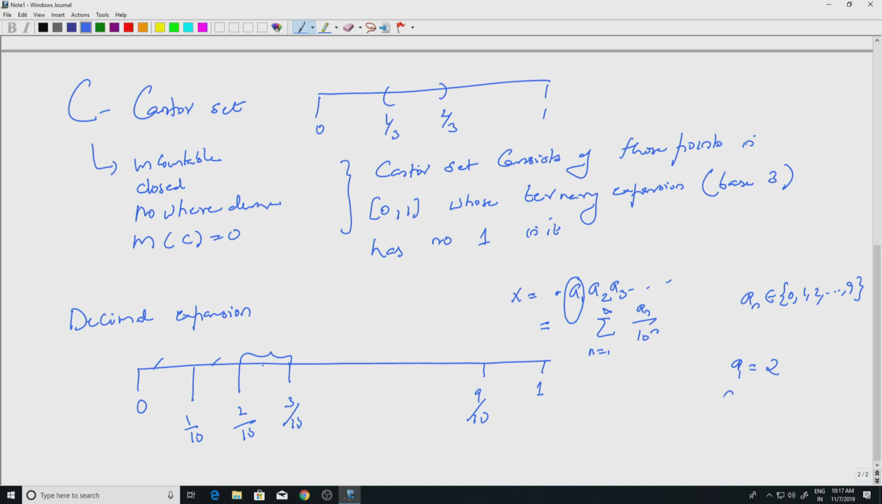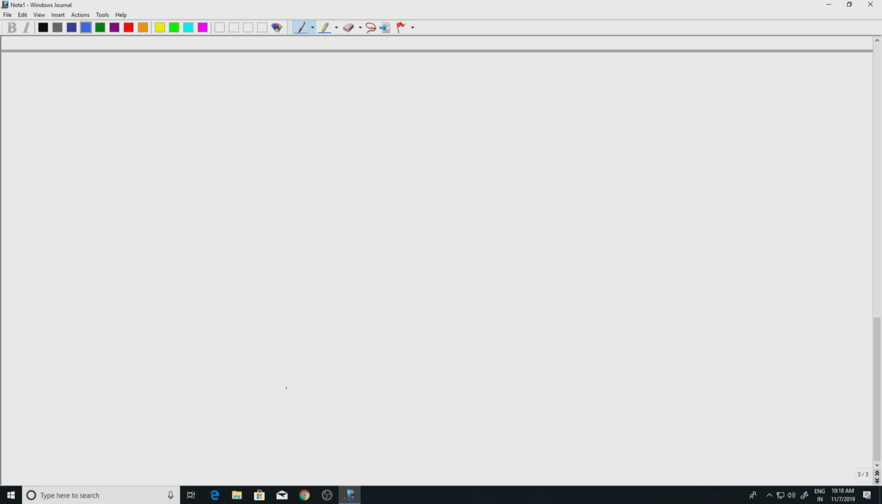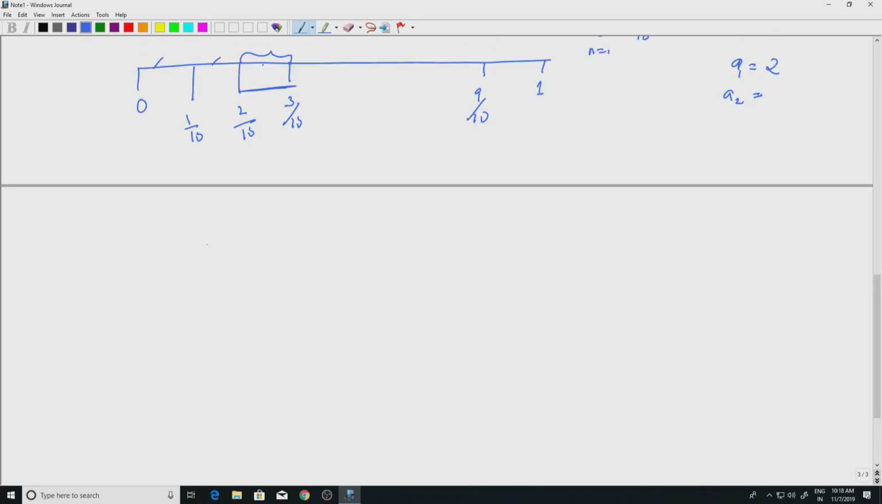Now, depending on what a2 is, we divide this interval. You divide the 2 by 10 to 3 by 10 interval into 10 equal parts. This would be of length 1 by 100, that is, 1 by 10 squared. And then you look at what a2 is. If a2 is, let us say, 3, this will be in the fourth interval. So, it will fall somewhere here, and then you divide this into 10 equal parts. That would be of length 1 by 10 cubed, and so on.